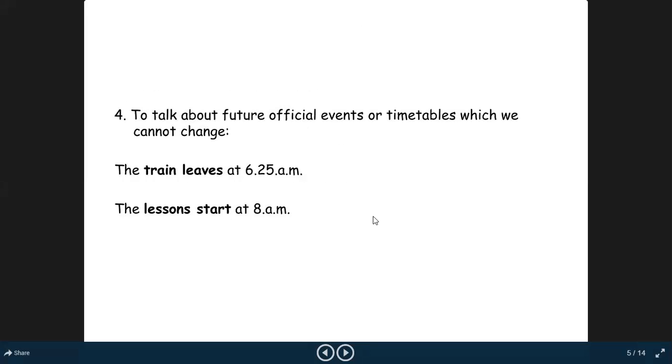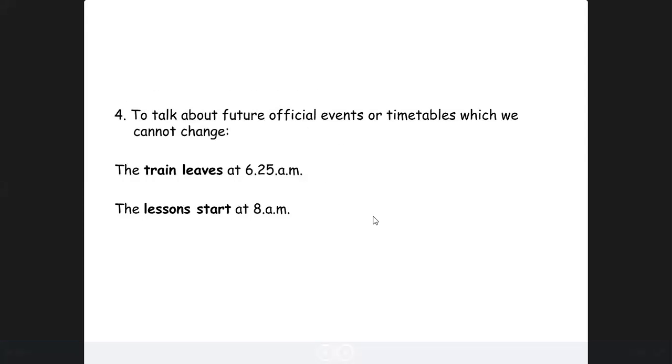Next is to talk about future official events or timetables which we cannot change. The train leaves at 6:25 a.m. The lessons start at 8 a.m. There can be confusion in someone's mind: why can't we use a future tense for this? Why can't we employ simple future tense for that kind of sentences?